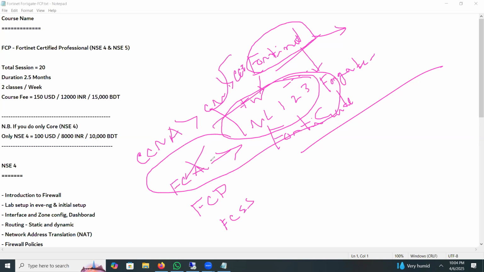So FCA we don't record actually. We will move to FCP and FCSS. For FCP, we have 2 certifications. One is FortiGate Administrator.